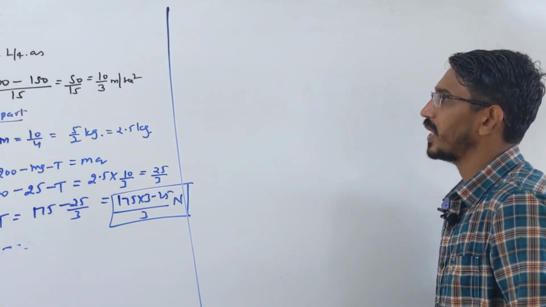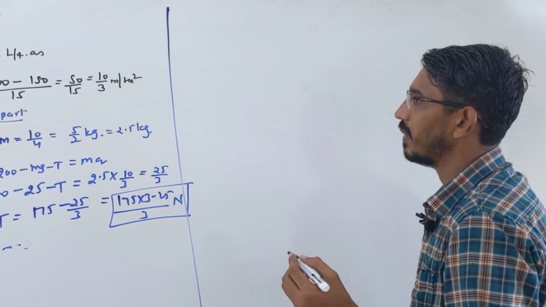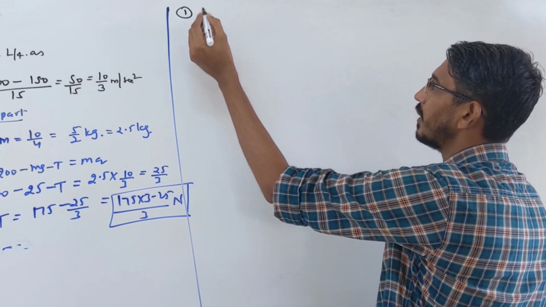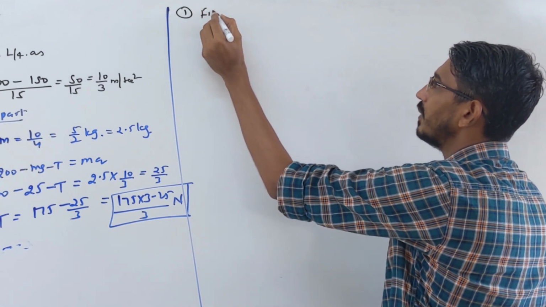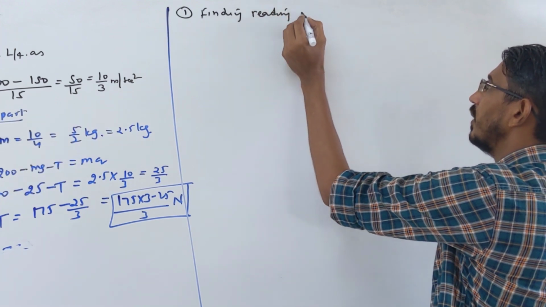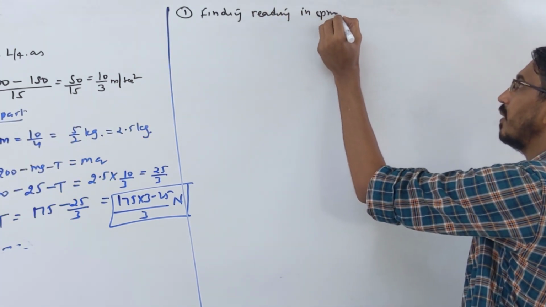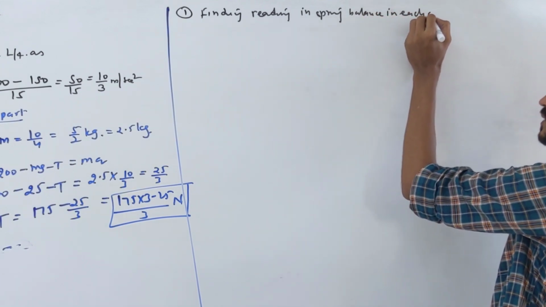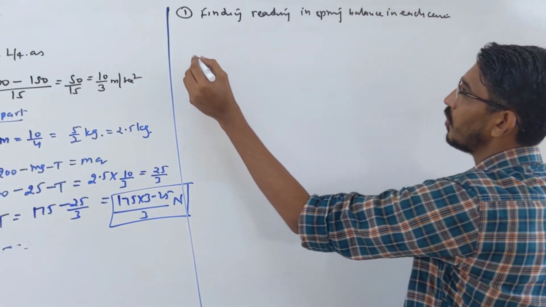Apart from this, some questions they can ask in this way, like a spring balance type of question. Suppose I ask this question: find the reading in the spring balance in each case. Suppose some question is given like this one.